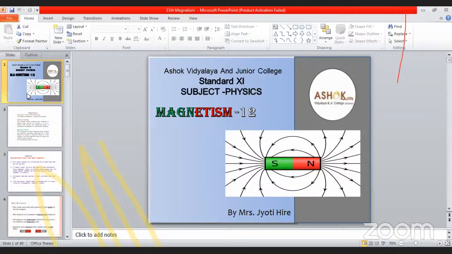This is the geographic south pole, here the geographic and geomagnetic south pole, and this is the geographic north pole, and this is the geomagnetic north pole. That means that there is a slight distance change in there. See, this is a diagram which is not given in your book, but for your explanation I need this, so I have taken it.